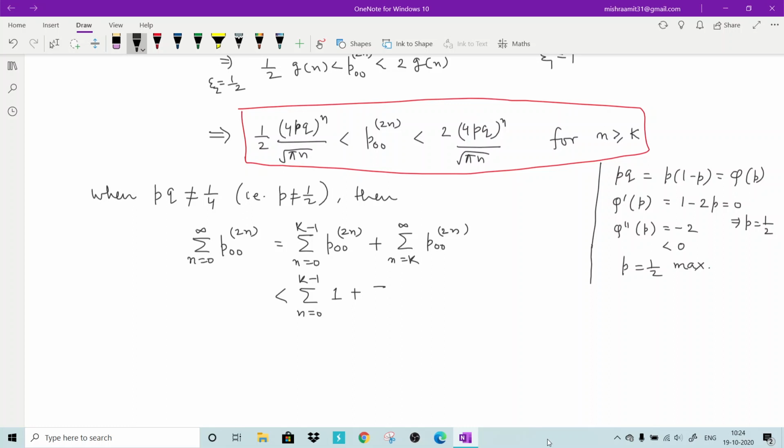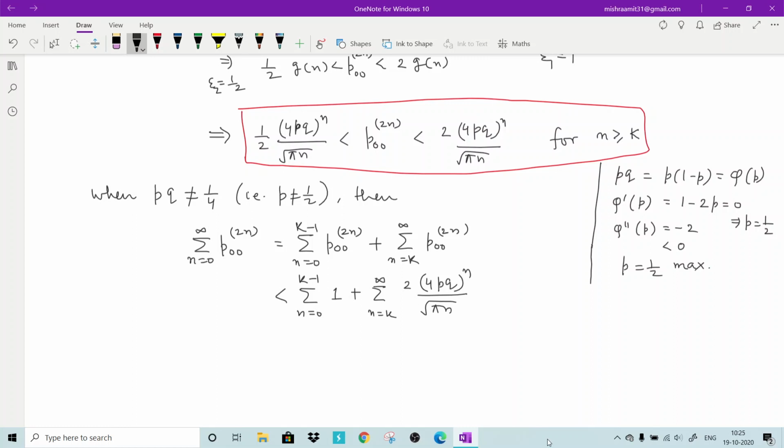And here you can see that this n is greater than or equal to k. So this p00 2n is smaller than this number, so I am putting this number here, (4pq)^n divided by root pi n.